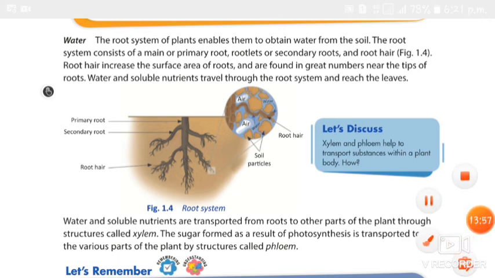So this is autotrophic nutrition. And next, let's learn about heterotrophic nutrition. We already learned a little detail in the first class, so I think you know the answers.